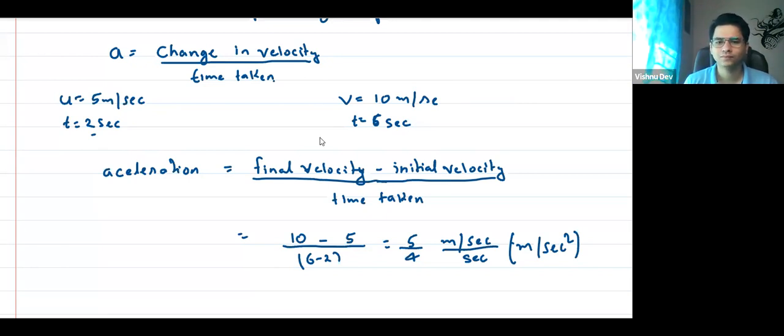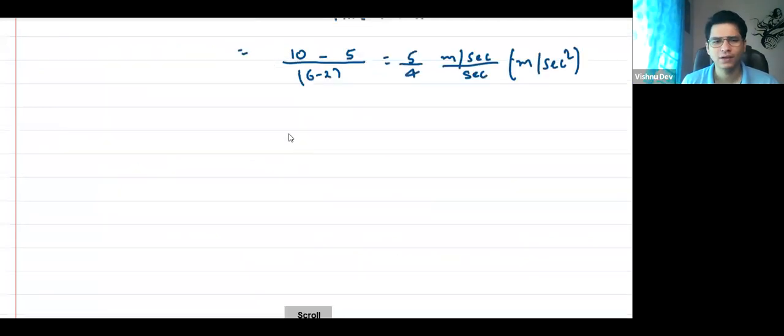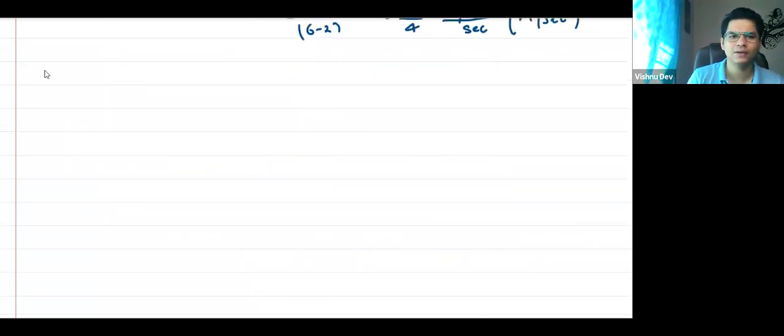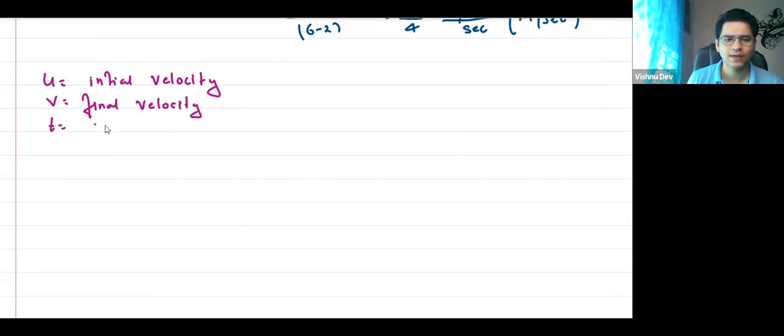Okay, chalo. So this is the very basic definition. I can write, if u is initial velocity, and this is just a variable. I generally use u as initial velocity, generally, not always. There can be anything else also. V is final velocity, and suppose t is time taken.